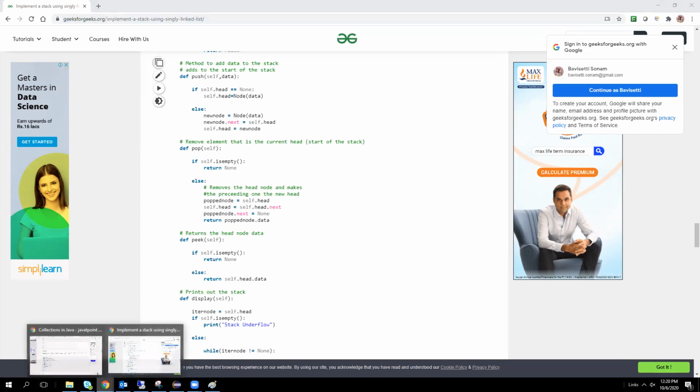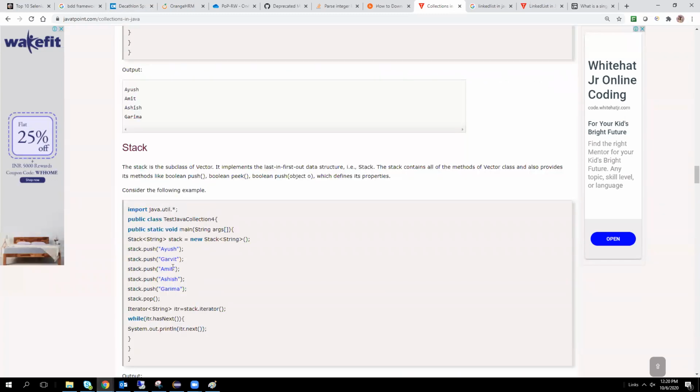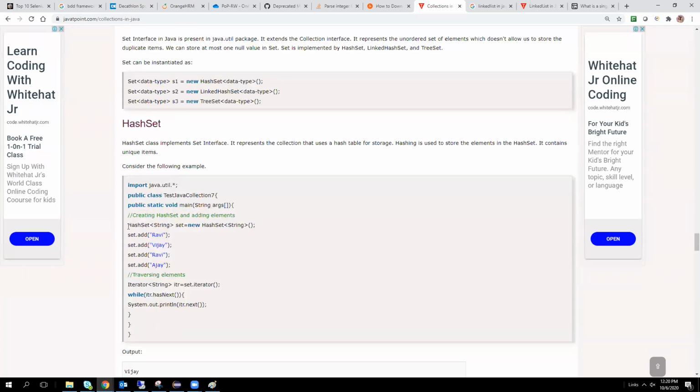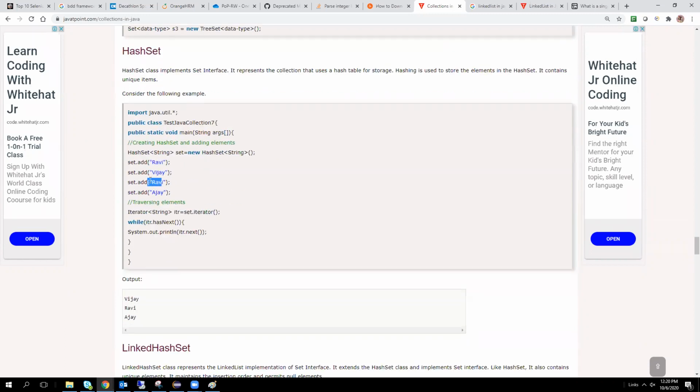Just a minute. I think Krish will ask about hash set also. Hash set is very similar to array list, same logic. He said to know about three things: array list, linked list, and hash set. But here there is no index. Indexes are not available because the data is stored randomly. You get the output like Ravi, Vijay, Ravi, Ajay.